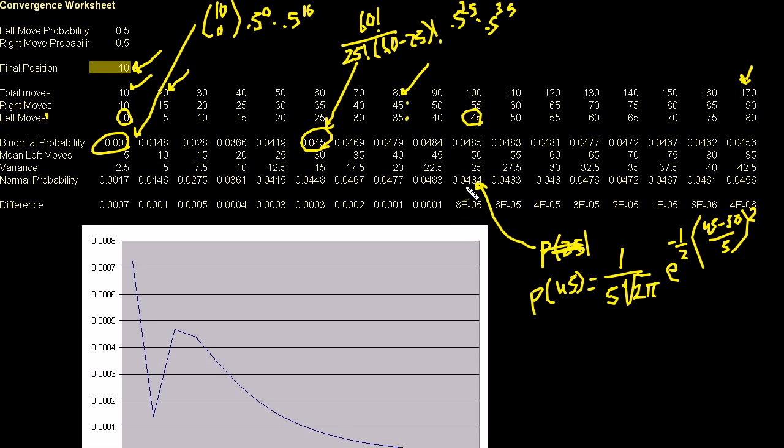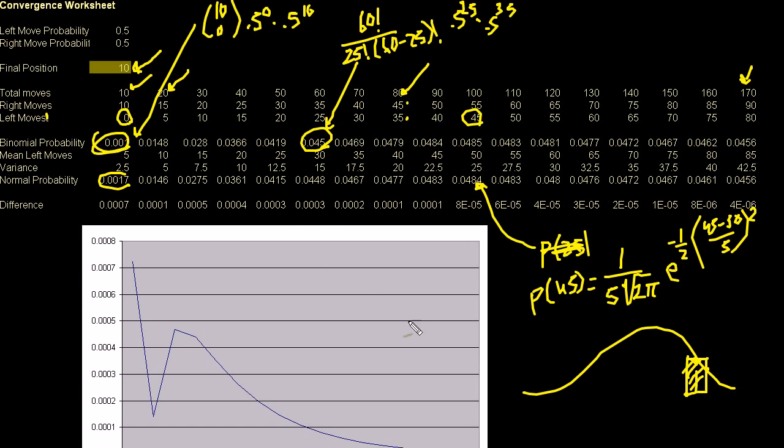You don't see that in the formula. I don't actually write times 1 to figure out the area under the curve, because remember, it's a continuous distribution function. This just gives me the value, but to figure out the probability of being within a foot of it, I have to multiply it by 1. I'm really approximating; I should take the integral from there to there, but this little rectangle is a pretty good approximation. And in this chart, I show you that as the total number of moves gets larger and larger, the difference between what the normal and the binomial probability distributions tell us gets smaller and smaller in terms of the probability of you ending up 10 moves to the right.